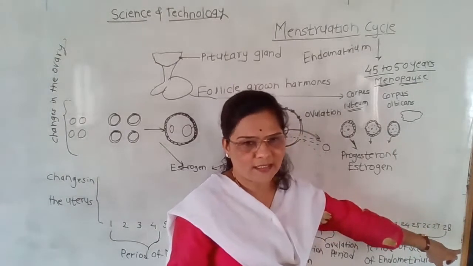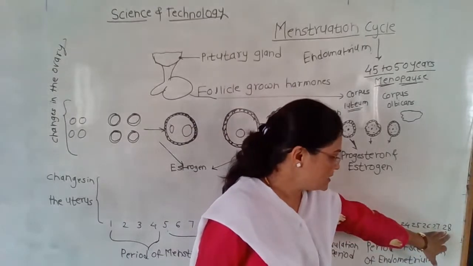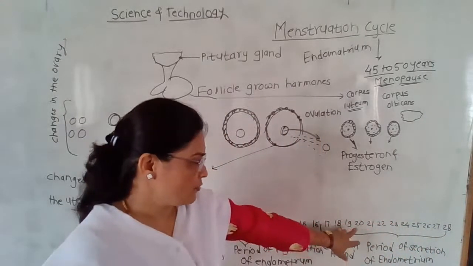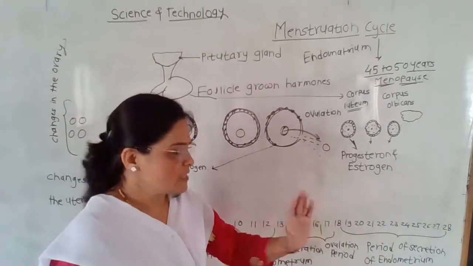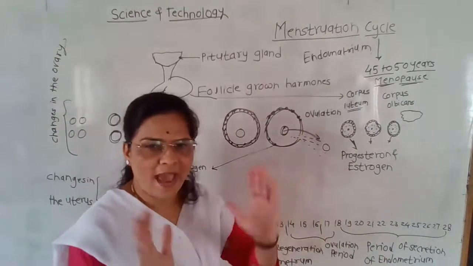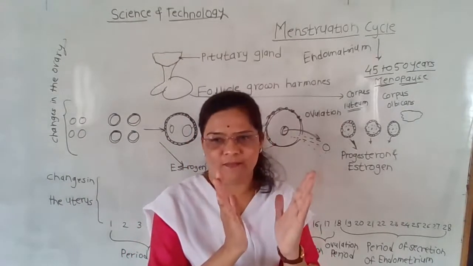In some women, it may come after 28 days. In some women, it comes after 25 days. In some cases, it comes after 30 days. It varies from woman to woman.